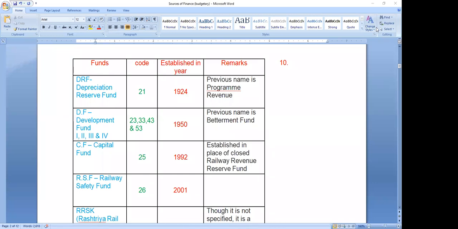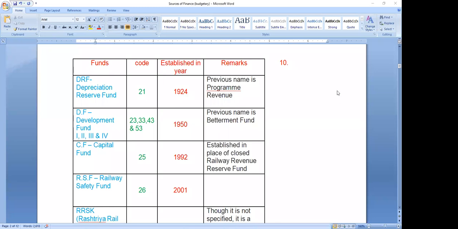Then there is no need of construction of road overbridge or road underbridge. Sometimes the number of trains is very small, only 5 trains, but the road vehicles are more than 25,000. 25,000 into 5, 1,25,000. So it is the number that decides whether there is a need of ROB or RUB or not.